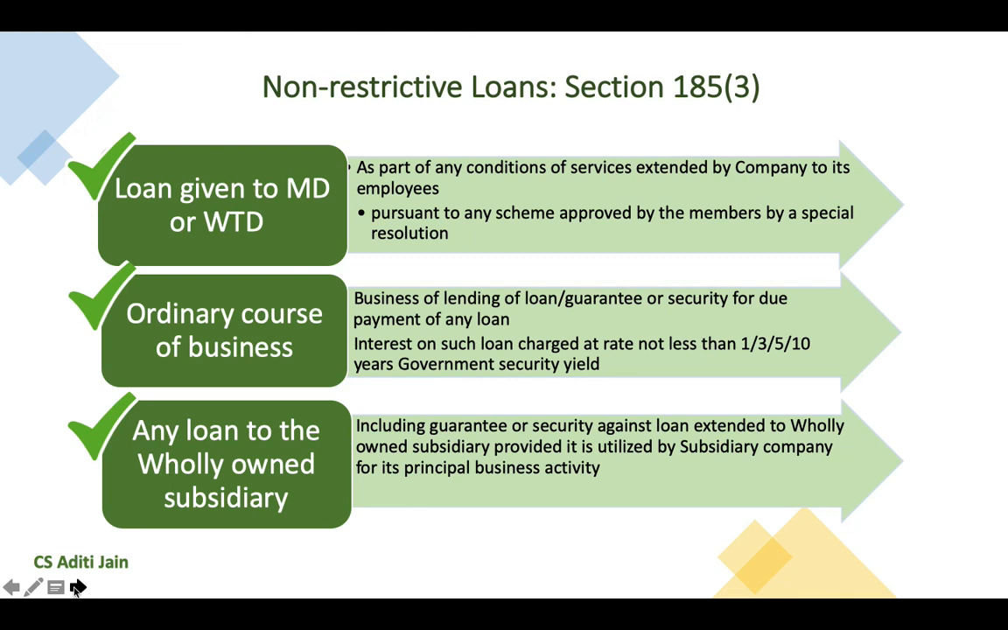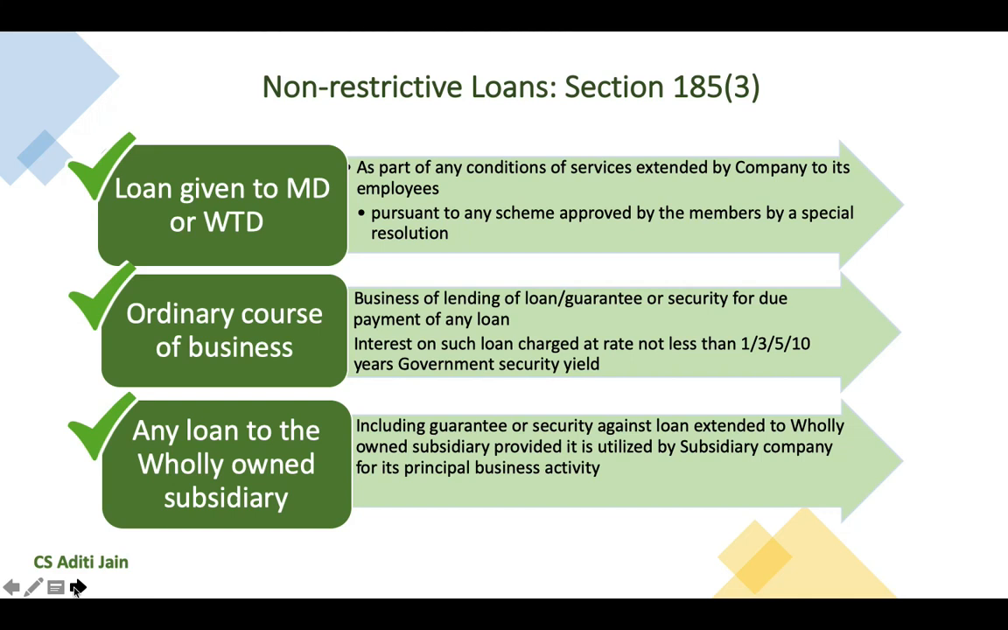Then, if the ordinary course of business of the company is to provide loans, in such cases also the company can advance loans without any restrictions. But the interest on such loans should be charged at a rate which should not be less than the 1 year, 3 year or 5 year or 10 years government security yield.